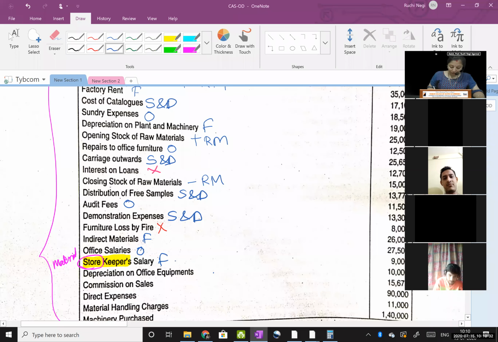Depreciation on office equipments. With the word office, I will take it to office. Now my question to you all is, if in exam they don't mention office equipments, they just say depreciation on equipments, then where will it go? If the question is silent in exam. Yeah, very good. Shamak, Nidhi, Shubham, Jinal, Prajakta, good. It will go to factory then. Nice.